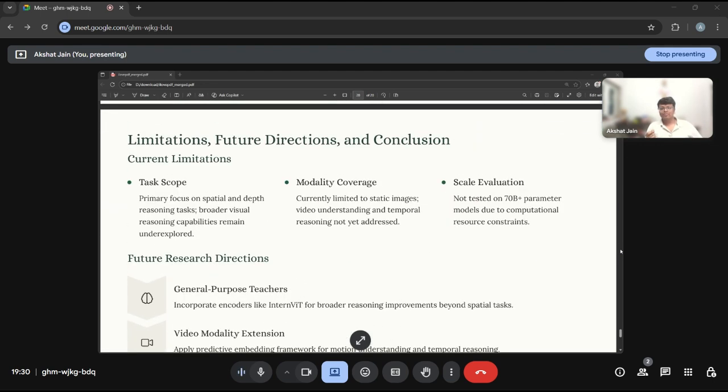Limitations and future directions. Task scope: we primarily focus on spatial and depth reasoning tasks. Broader visual reasoning capabilities remain underexplored. There are language reasoning capabilities, but visual reasoning capabilities we can explore more. Modality coverage: this is for static images; we can do video understanding and temporal reasoning too. Scale evaluation: not tested on 70 billion plus parameter models due to computational resource constraints, so we can scale the experimentation.